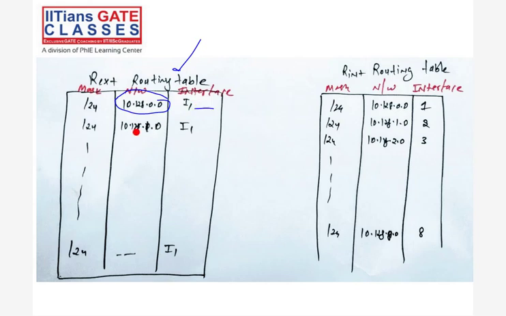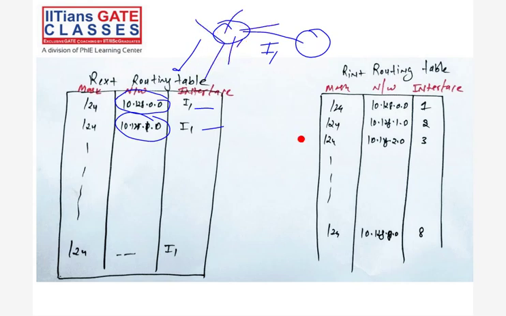Similarly, S2 has interface I1 only, because from the external router there is only one interface, which is I1, and that interface is connected with the internal router. From that internal router, we have different subnetworks. So whatever comes in that table will be I1. Similarly for S3 there is I1, similarly for S4 there is I1 only, and so on up to S8, right?